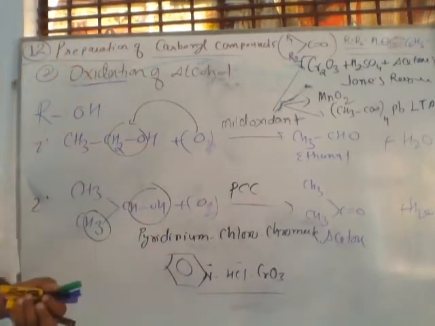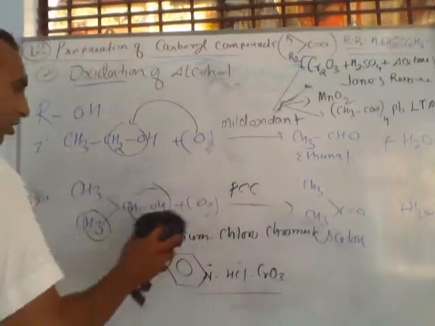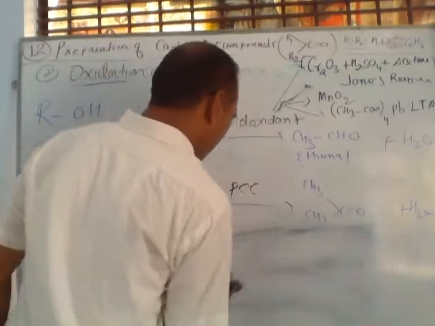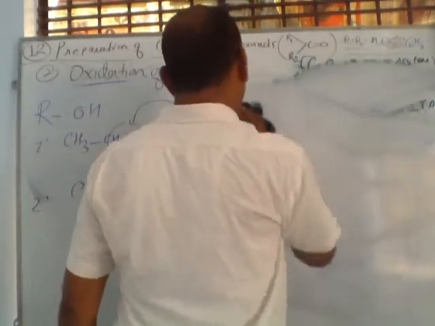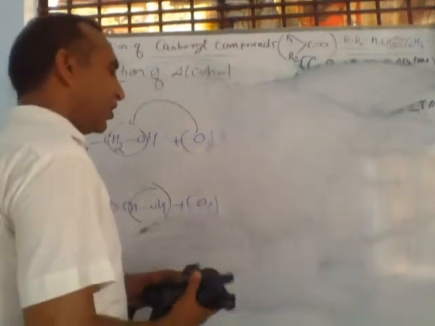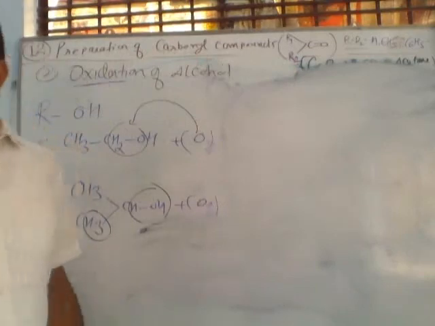One more important thing. So the second topic is oxidation of alcohol. If you are feeling difficulty remembering this topic, there is another simple method to prepare aldehyde and ketone from alcohol. What is the method? The method is simple.